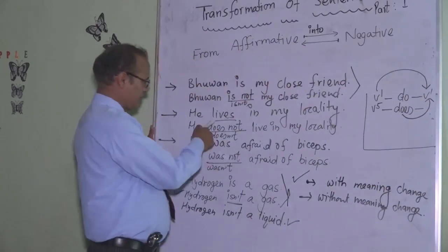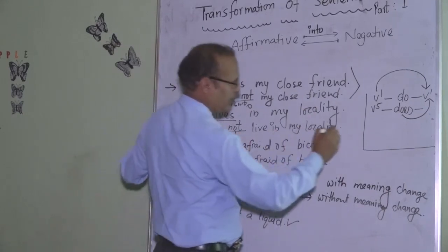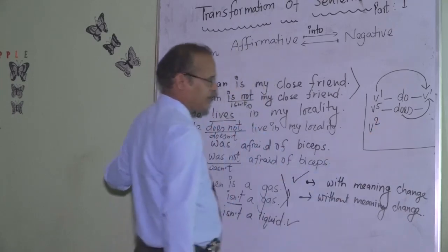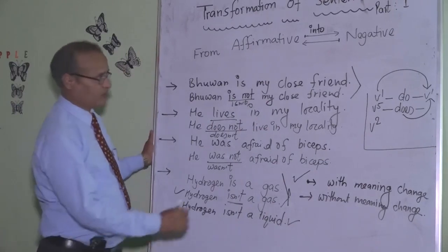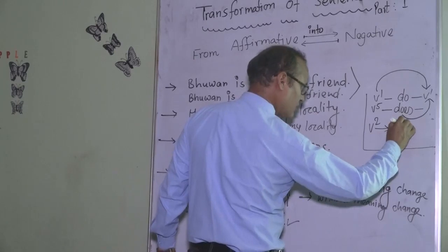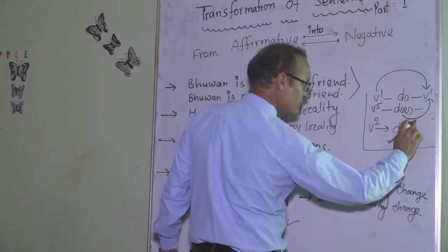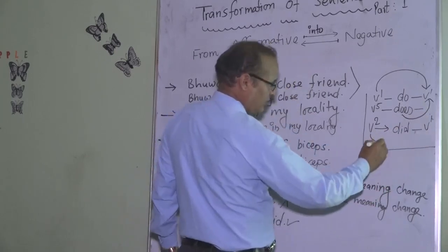And if the sentence has past form, say V2, or second form, we hire once again the helping verb did, and again the verb is changed immediately into first form.